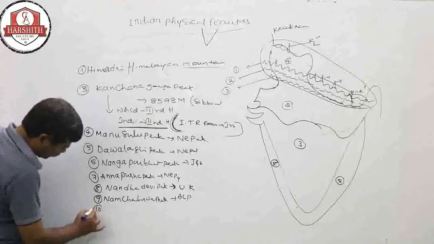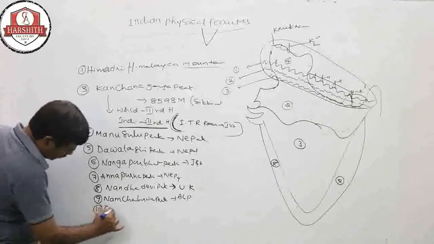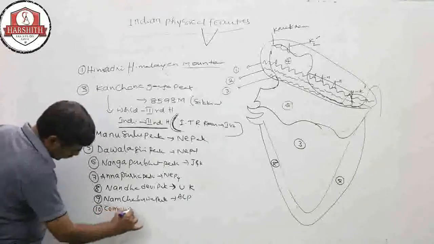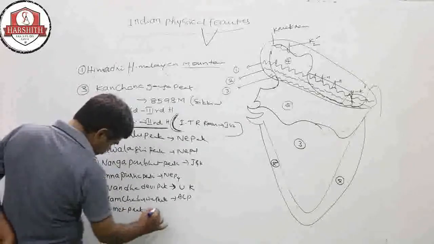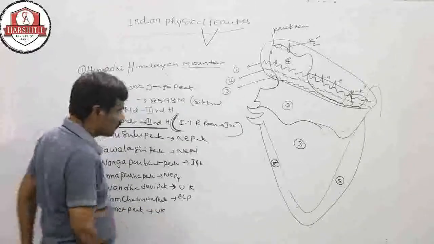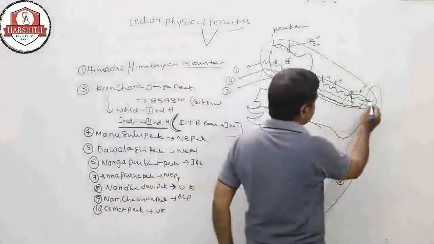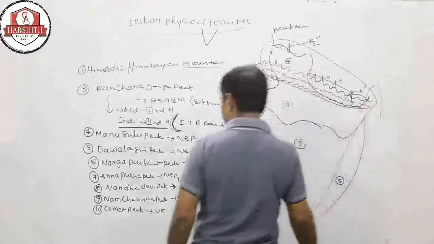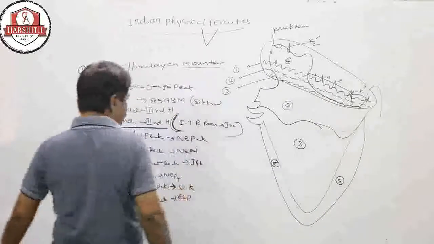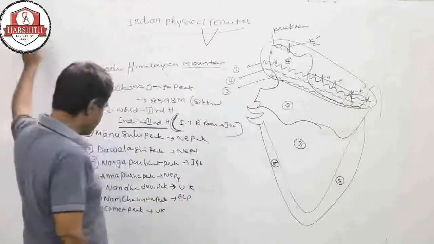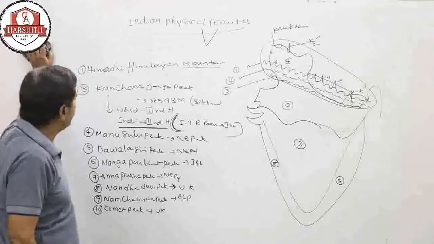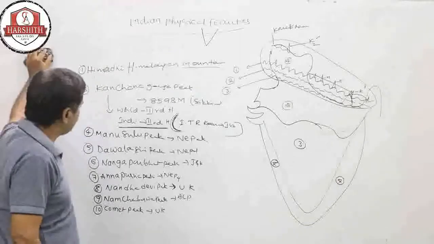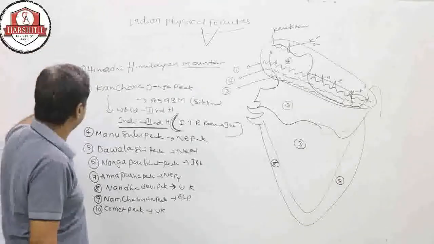Next one, Kamet peak, which is in Uttarakhand. Like Jammu and Kashmir, Arunachal Pradesh also has one of the peaks. So these are some of the important peaks according to height, the world's highest peaks.